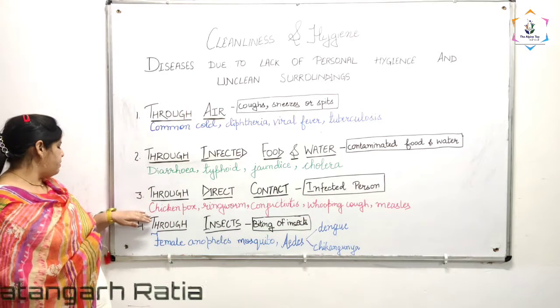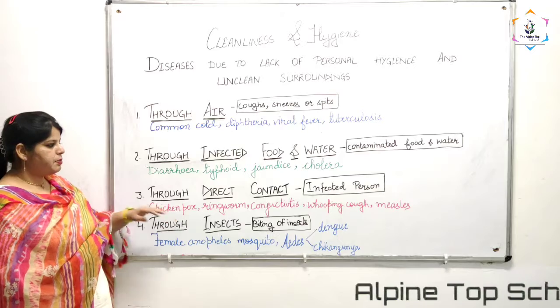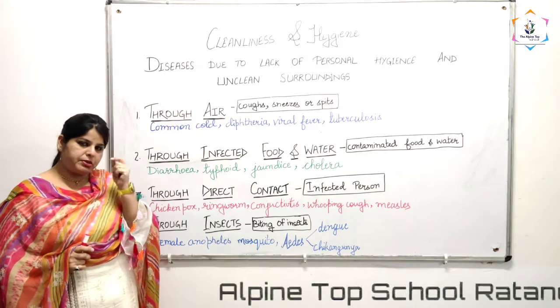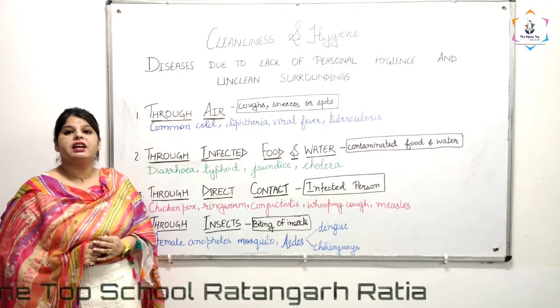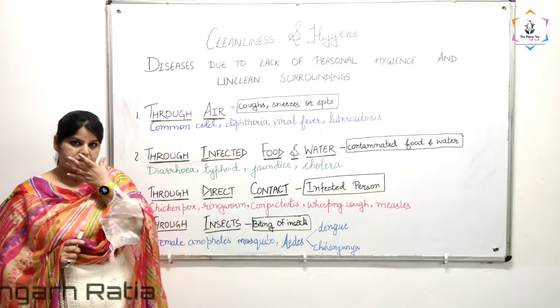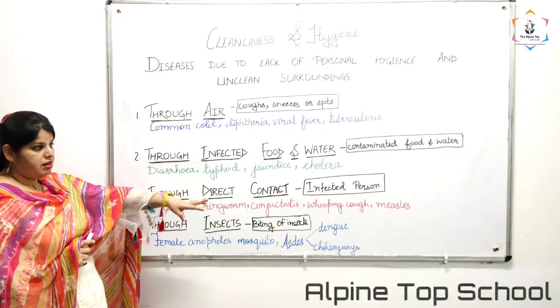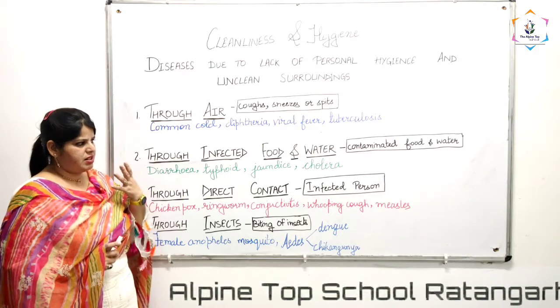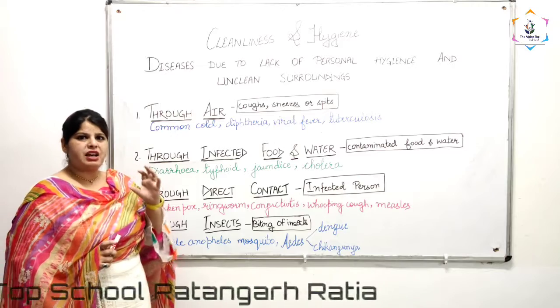First of all, we will discuss chicken pox. Chicken pox is a kind of small dots all over the body. Then ringworm is a fungal infection, and then conjunctivitis is a problem of your eyes. Then whooping cough is a kind of cough in which a different kind of sound is produced.